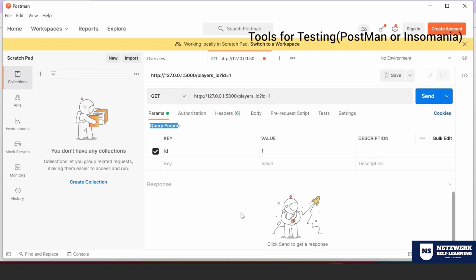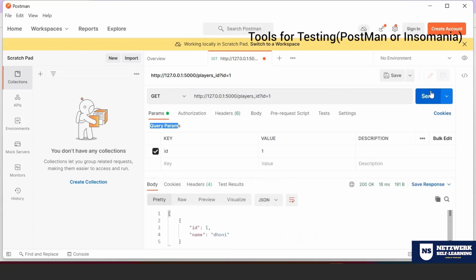So in any URL, when you see a question mark followed by some data, then you yourself can recognize or predict that yes, that is a query parameter. So when you run, look at that. The response that I expected is produced here. That's what Postman does. Postman is a tool for checking out your stuff.